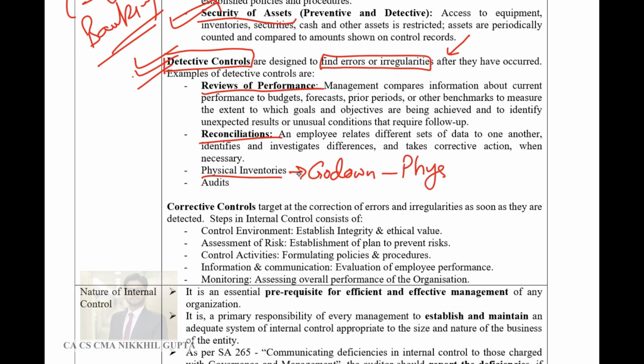This is known as physical verification, and after physical verification the auditor will be able to know if any control lapse, if any error has crept in while valuing the inventory. Then audits are one very important source of detecting control lapses and detecting control weaknesses. Like internal audit is one of the most important areas of analyzing whether the internal controls are working fine or not.